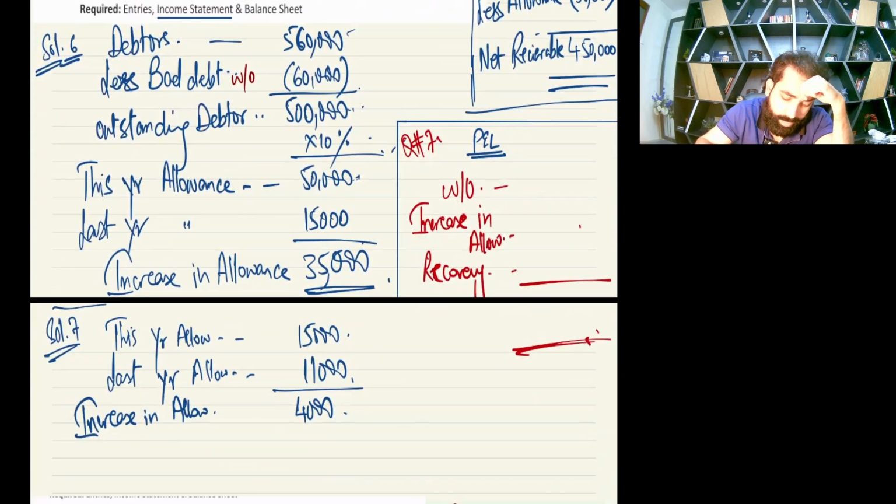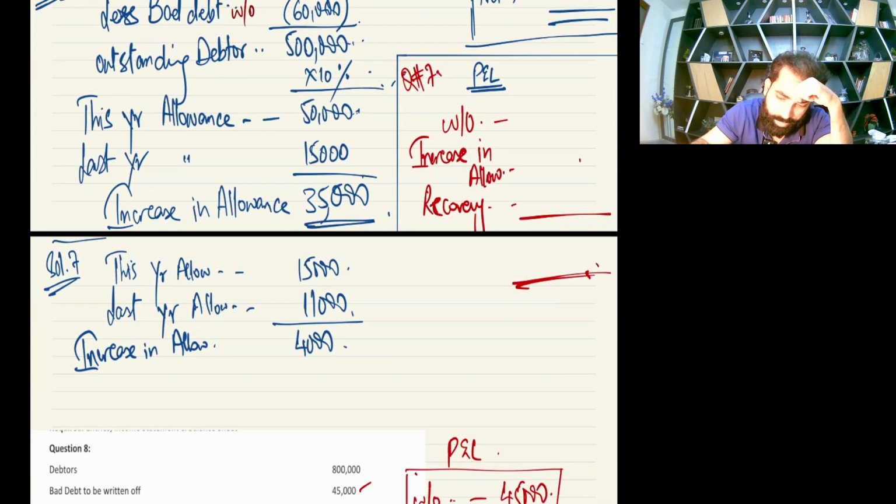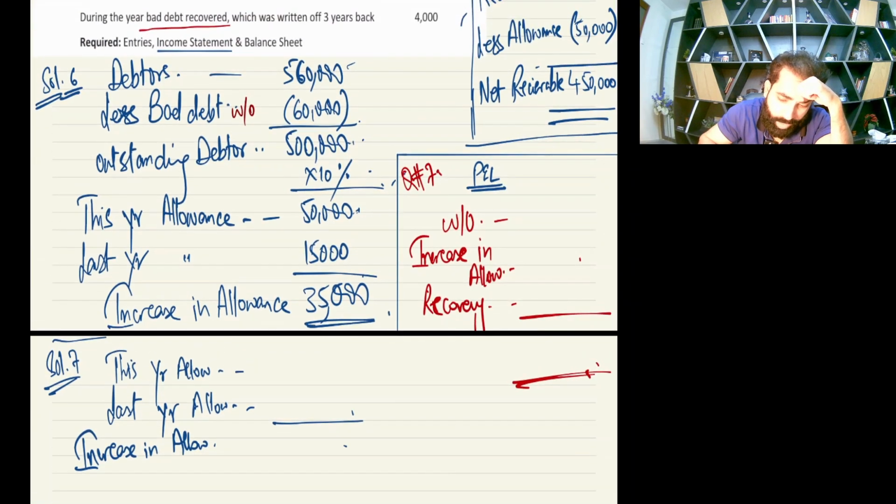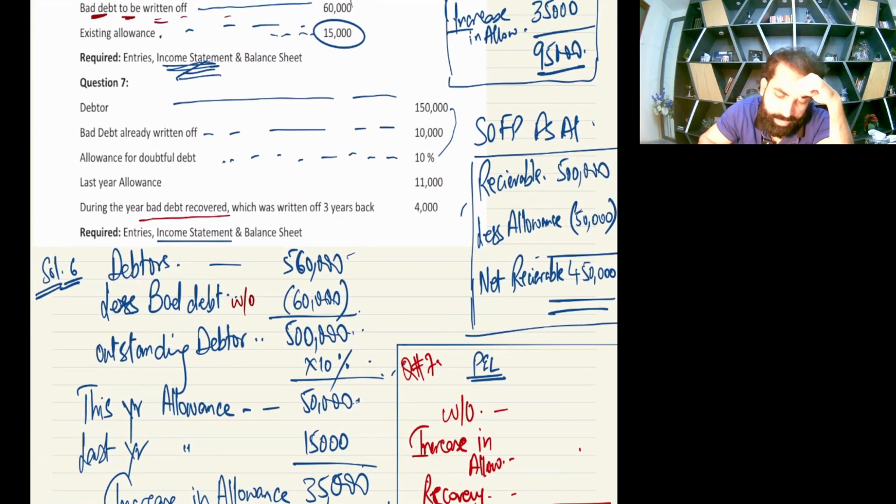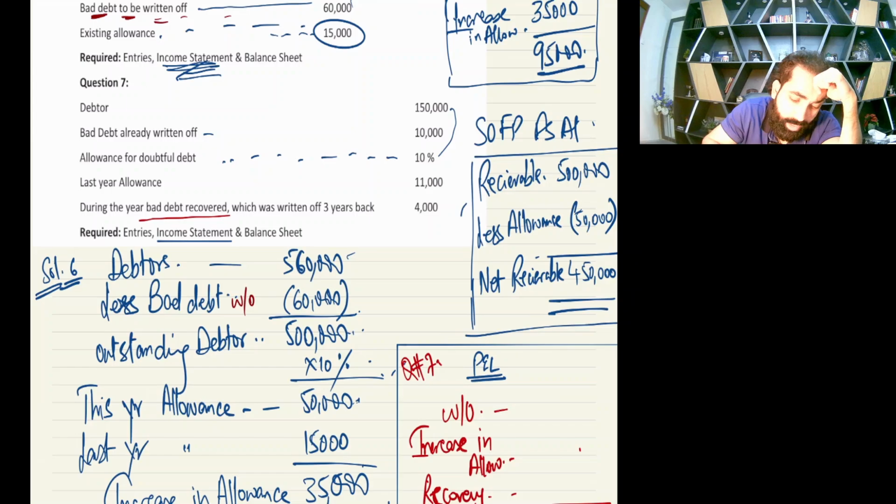Next question is question number 7. So what they are saying, debtors is 150,000. Bad debts already written off. Now the case changed.